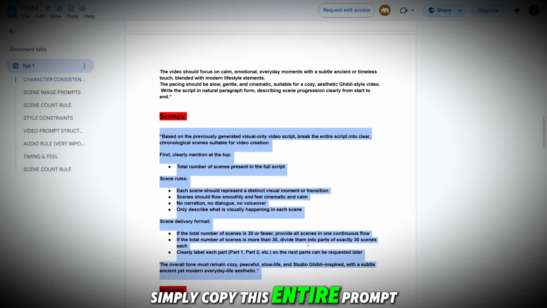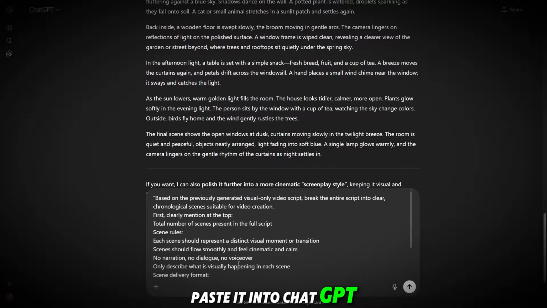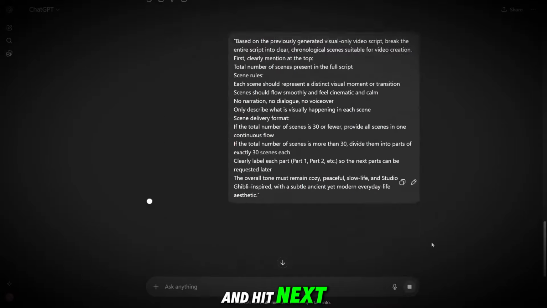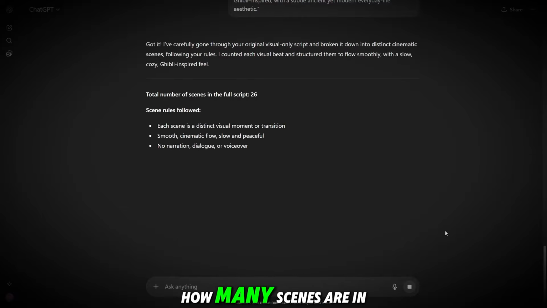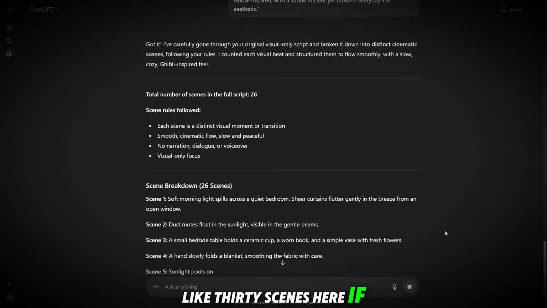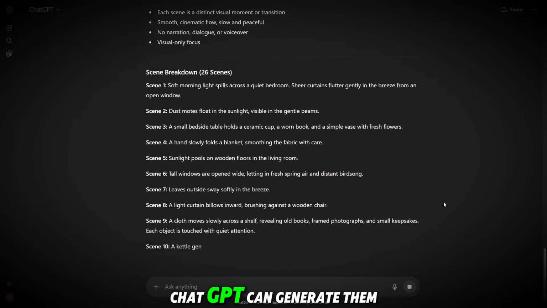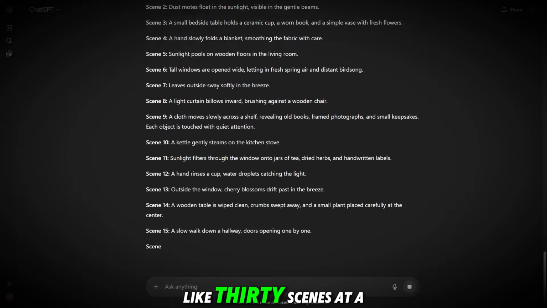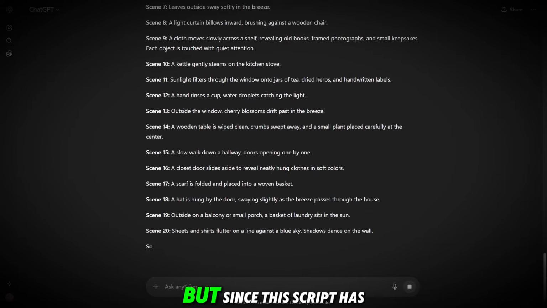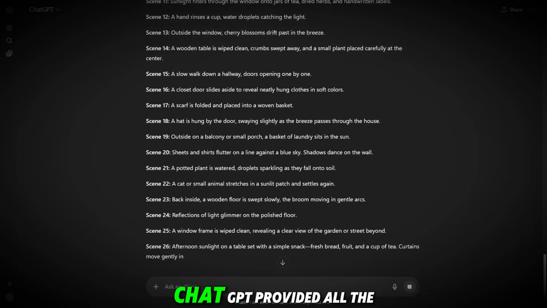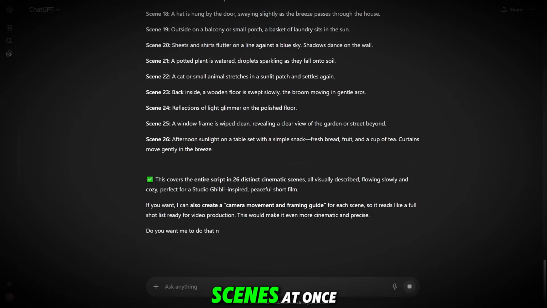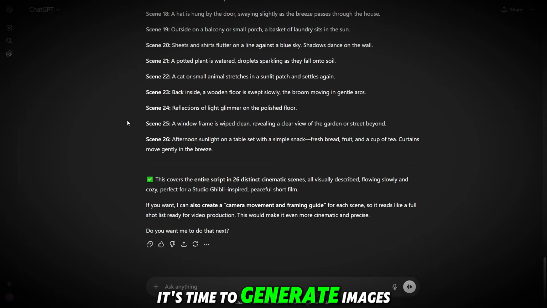Simply copy this entire prompt from here, paste it into ChatGPT, and hit next. ChatGPT will first tell you how many scenes are in the script, like 30 scenes here. If your script has more scenes, ChatGPT can generate them in parts, like 30 scenes at a time when you click next. But since this script has only 26 scenes, ChatGPT provided all the scenes at once.